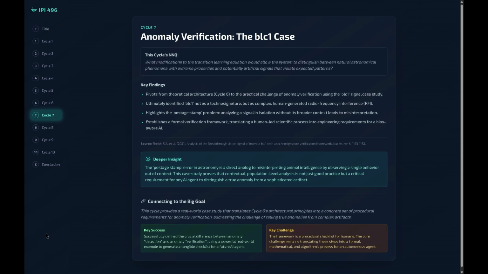The critical lesson was what we call the postage stamp problem. Analyzing a signal in isolation without its broader context can be dangerously misleading. This case gave us a concrete checklist for telling a true anomaly from a sophisticated fake.